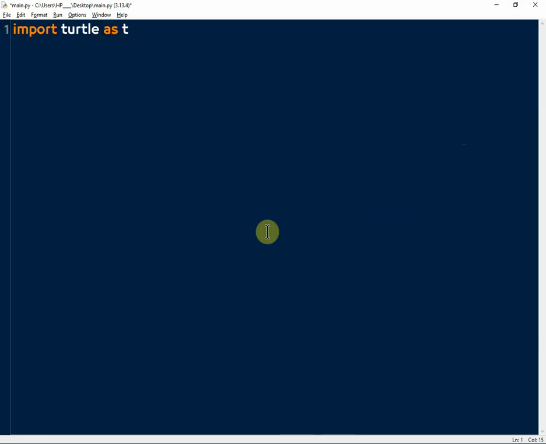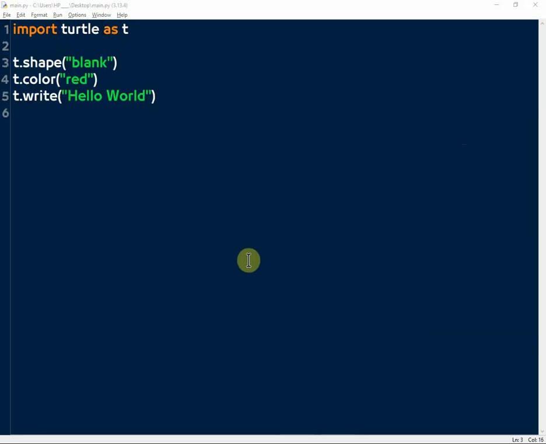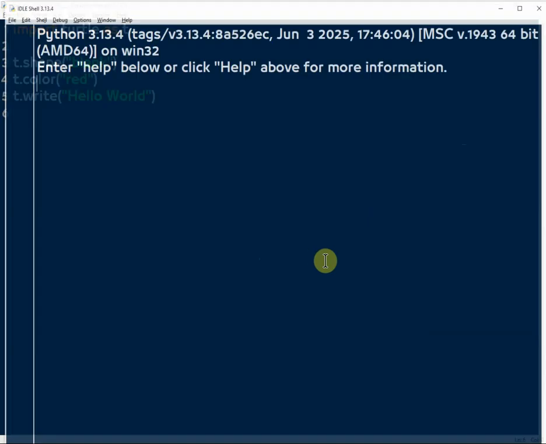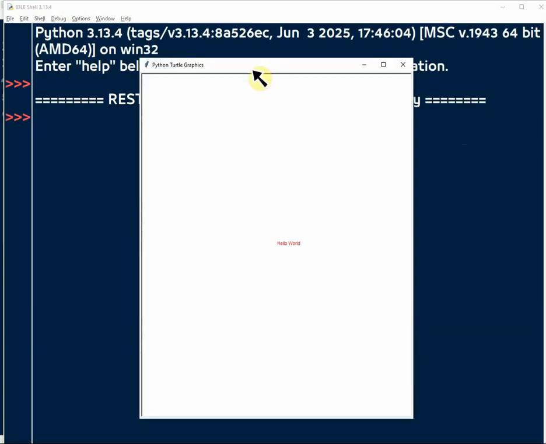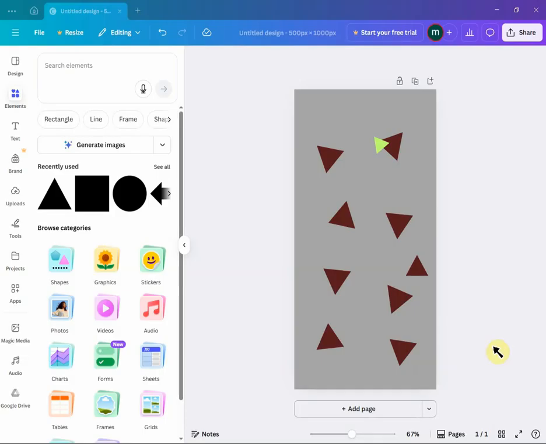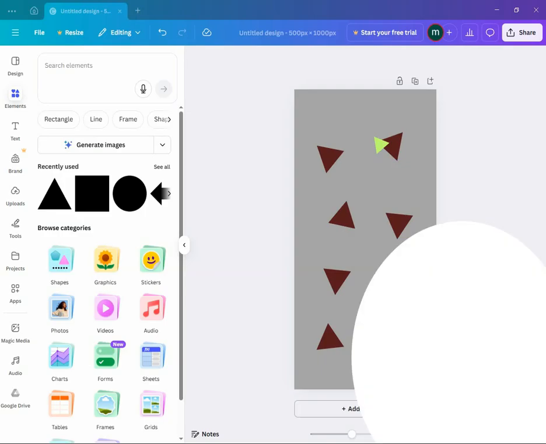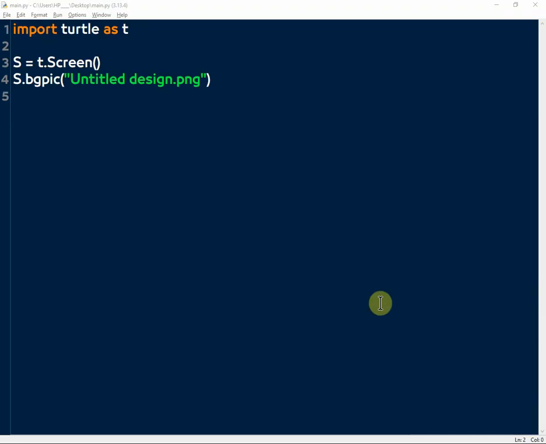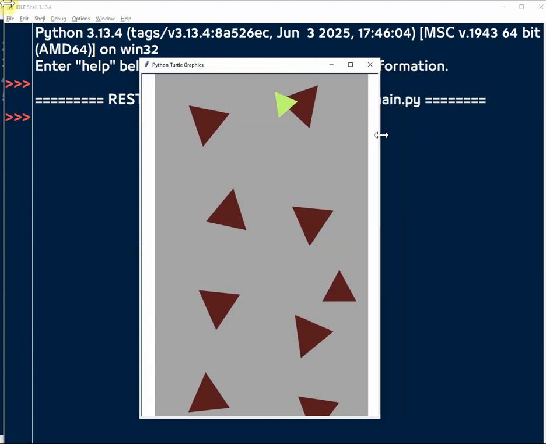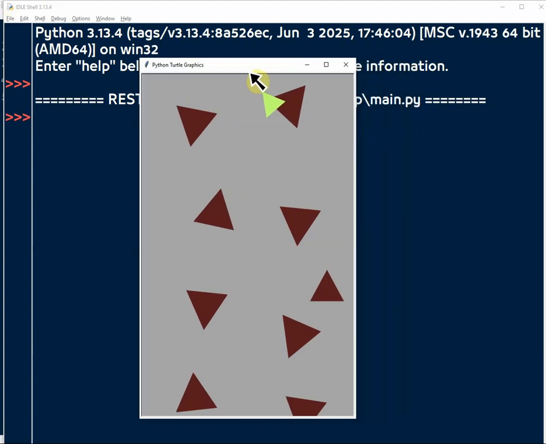After a little bit of code, we've got a screen of Hello World. I jumped into Canva and drew the crowd of people with a yellow triangle. Now let's get back to coding. With more code, the background has the same picture.